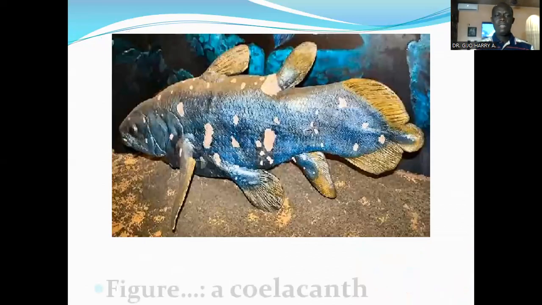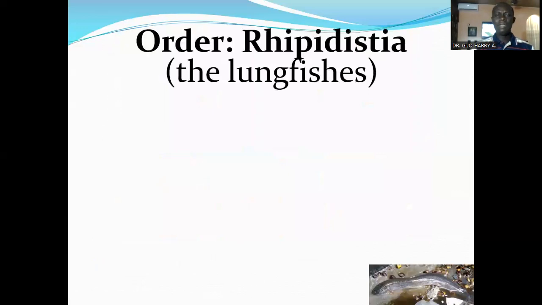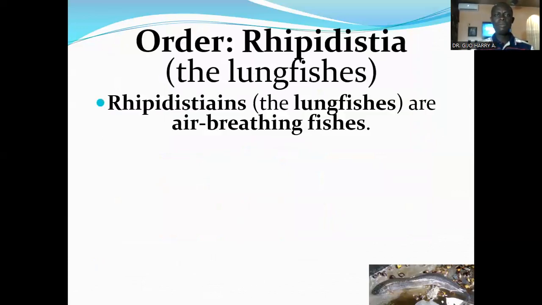Now, this is the picture of the coelacanth. Look at the lobes. They are feet-like, limb-like fins, highly mobile. Now, I want to look at the next order, which is the order Rhipidistia, consisting of the lungfishes. Rhipidistians, or the lungfishes, are air-breathing fishes.